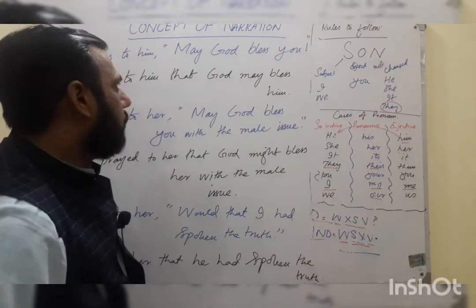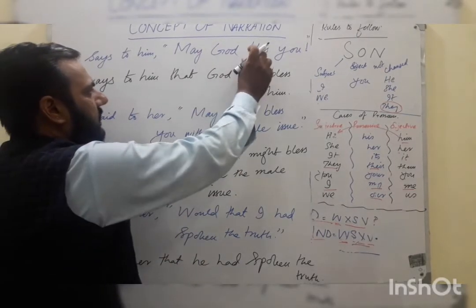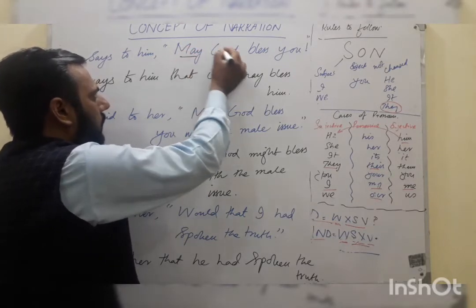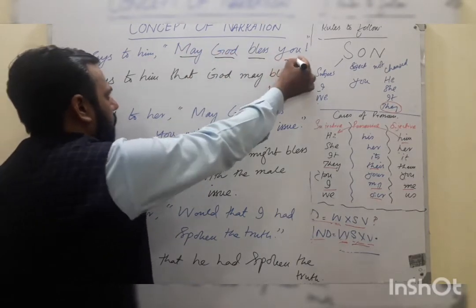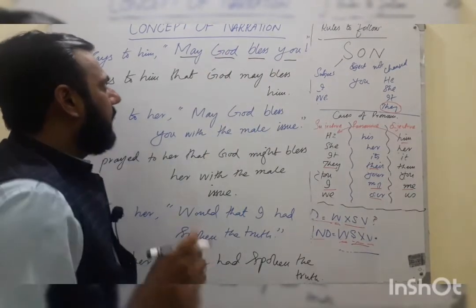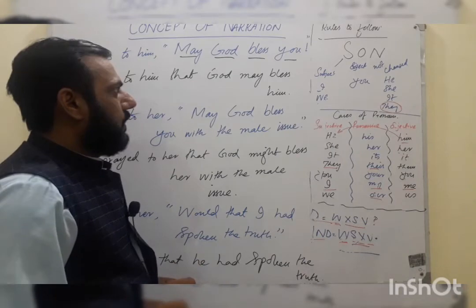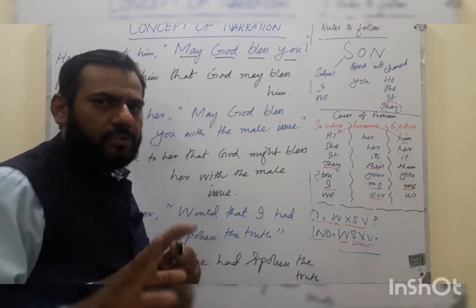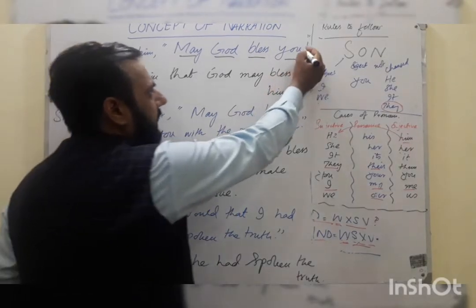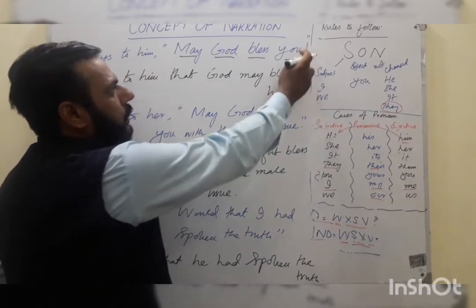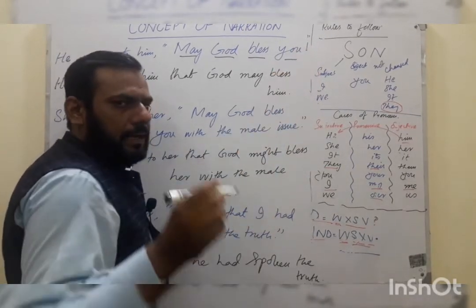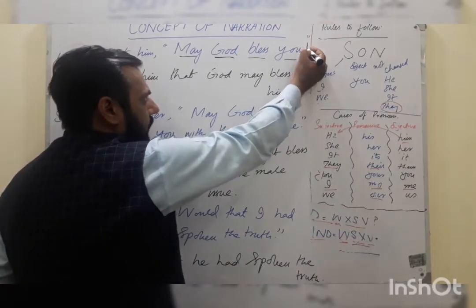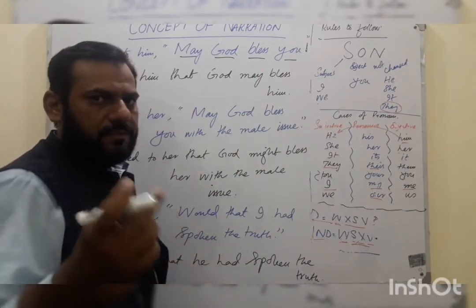In this sentence, student, you would see that this is not any kind of tense, but a use of a modal verb. So this is a modal verb, and that is a subject, and that is the first form, and that is the object. Look at this, it is a sentence which shows the interrogative style, but it is not a question. Look at the end: if it were a question, there should have been a question mark like this. It is not here. So this is a sign of interjection, which shows certain feelings and emotions.